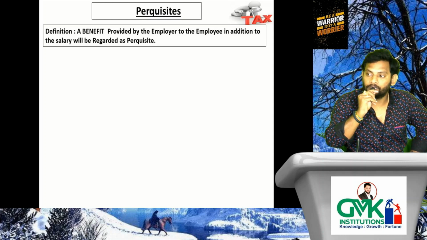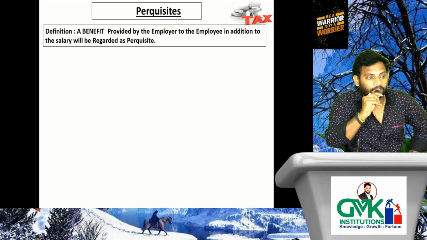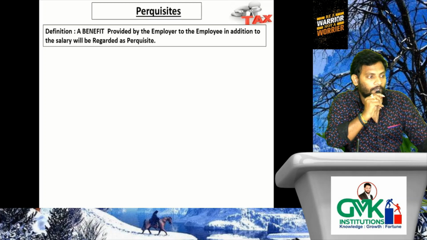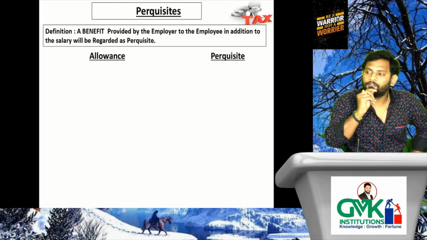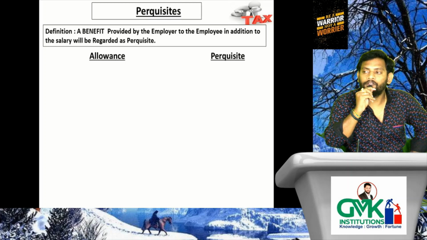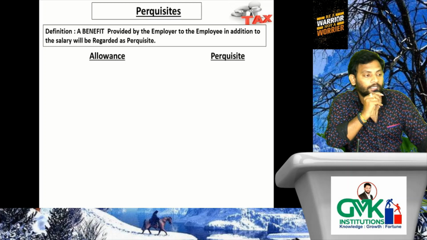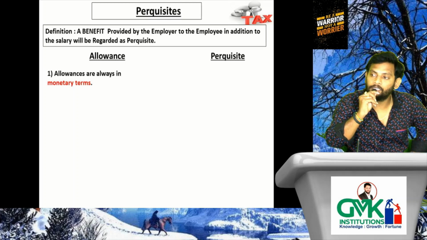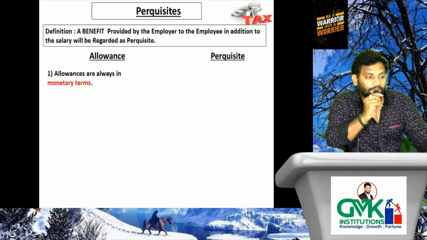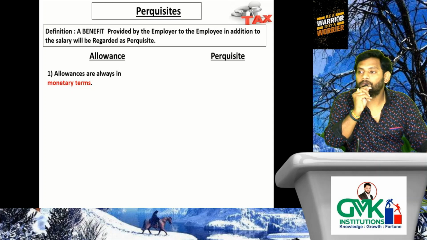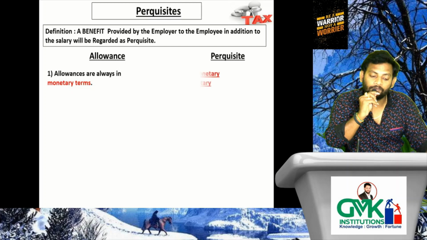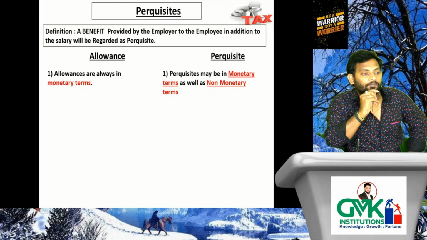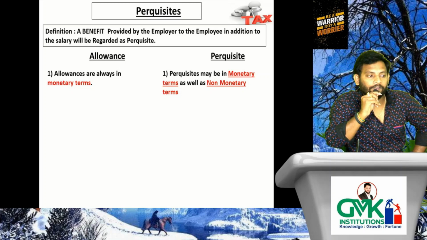So let's verify what is the difference between allowances and perquisites. Mainly there are three differences, ma. Let's verify one by one. The first difference is, allowances are always in monetary terms. When it comes to perquisites, ma, perquisites may be in monetary terms as well as non-monetary terms, ma. That is the first difference.